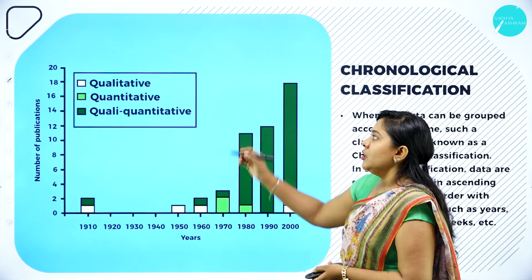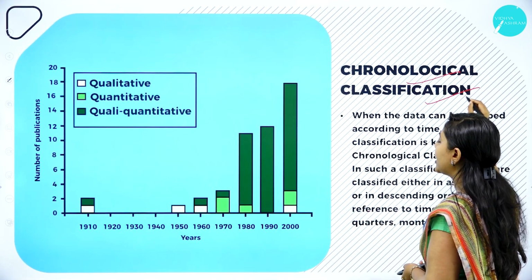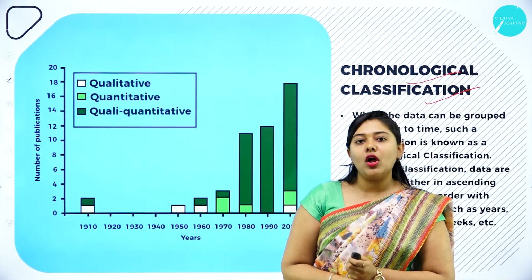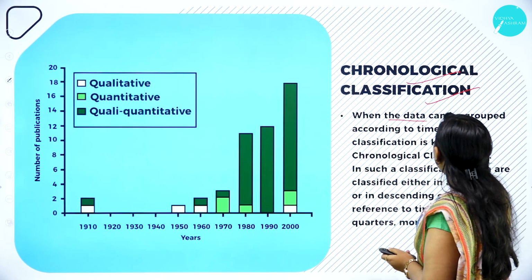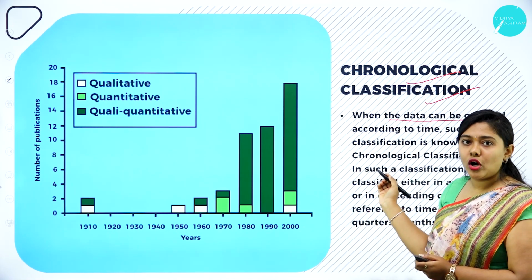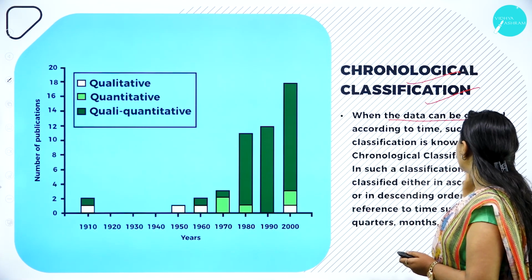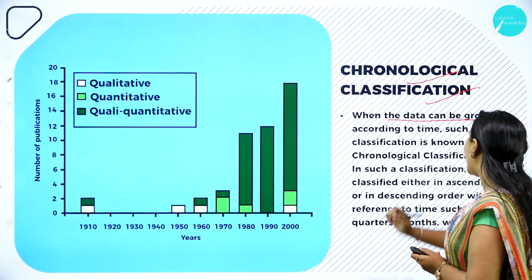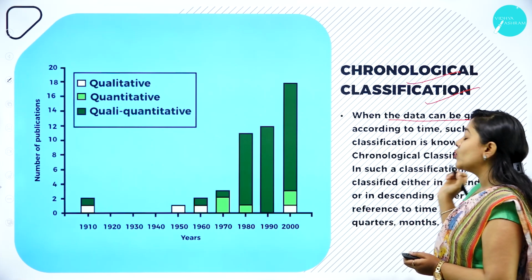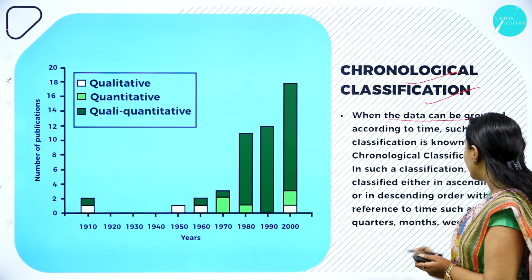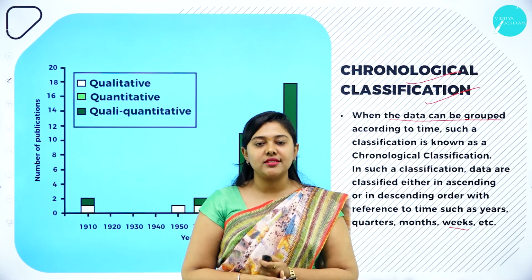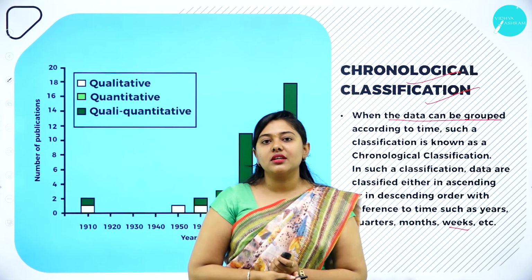Moving forward, we have chronological classification. When the data are classified based on time, then it is called chronological classification. In such a classification, data are classified either in ascending order or in descending order, with reference to time such as week, month, quarter or years. So if the data are classified based on time, such type of classification is called chronological classification.